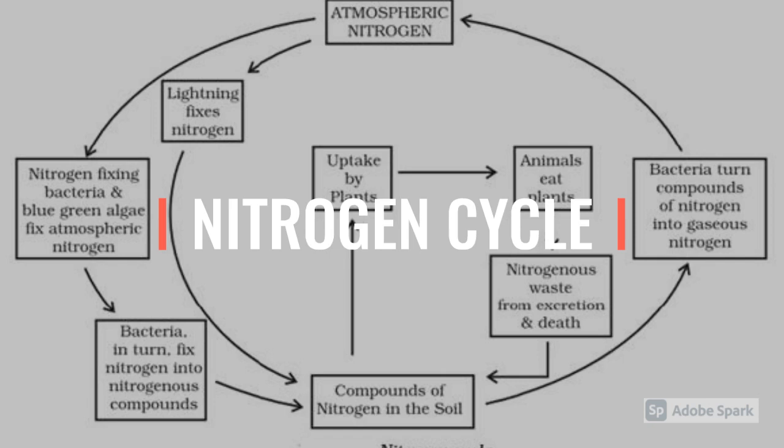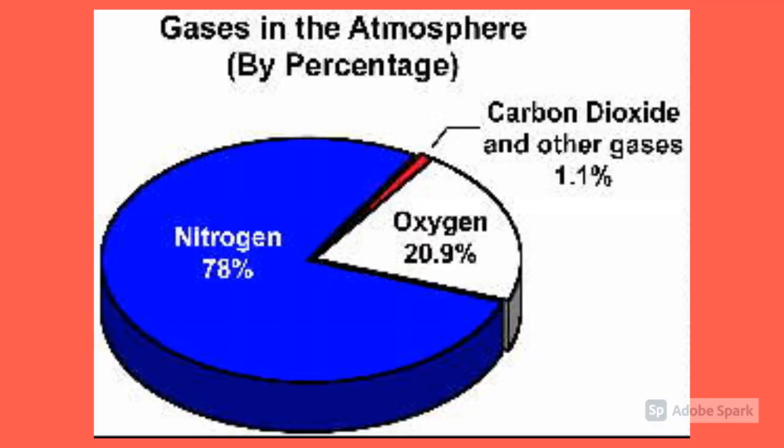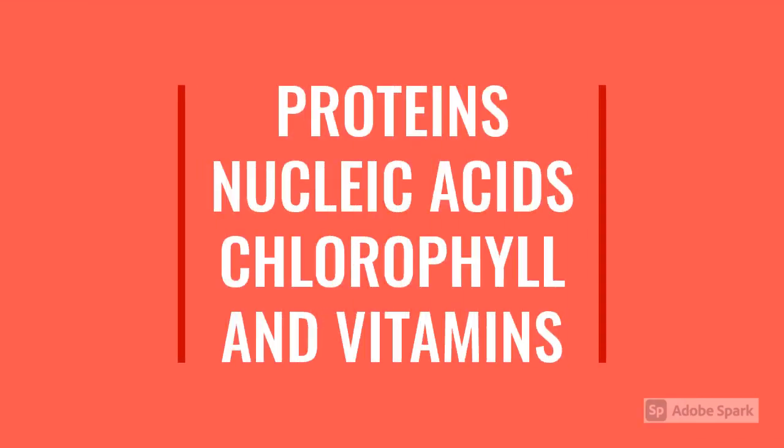So our atmosphere contains about 78% of nitrogen, which exists in molecular form as N2, which is the symbol for nitrogen. Nitrogen is an essential constituent of living organisms. It is an important component of proteins, nucleic acids, chlorophyll, and vitamins, and many other compounds.